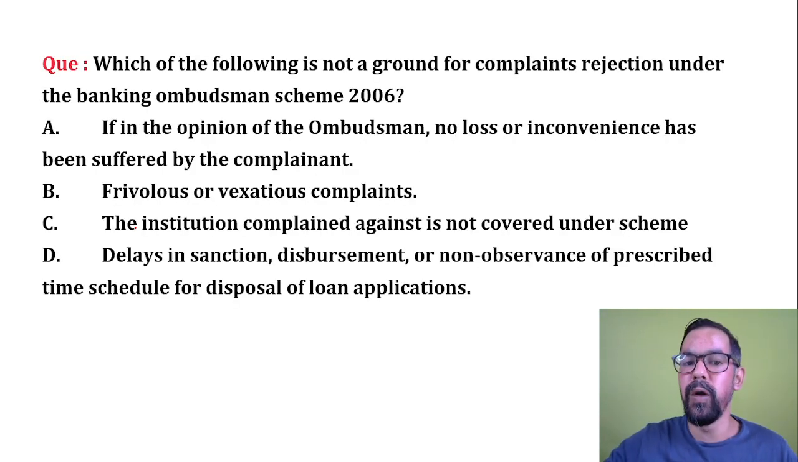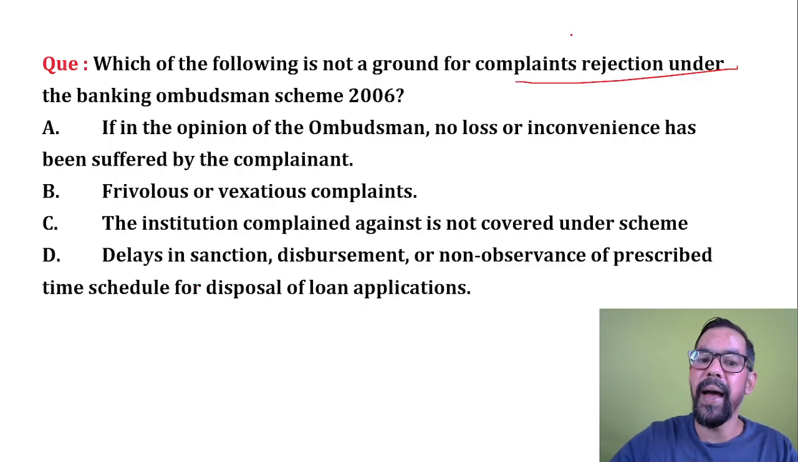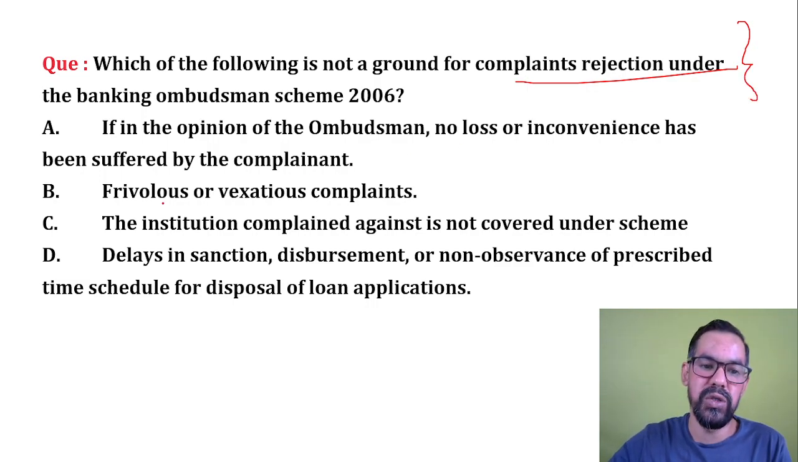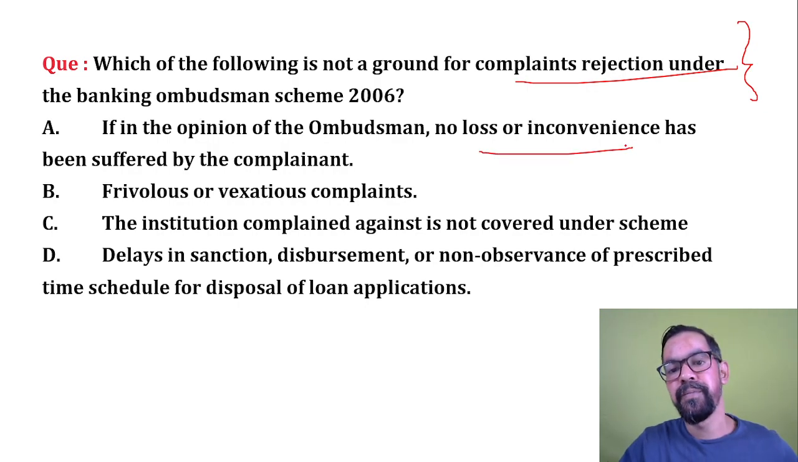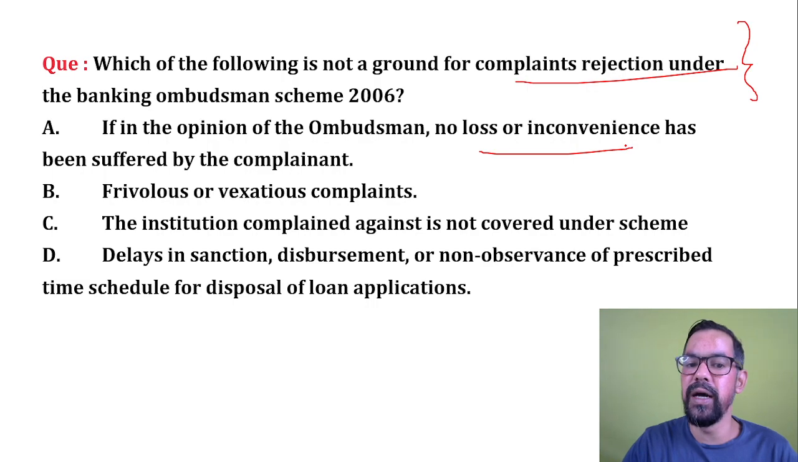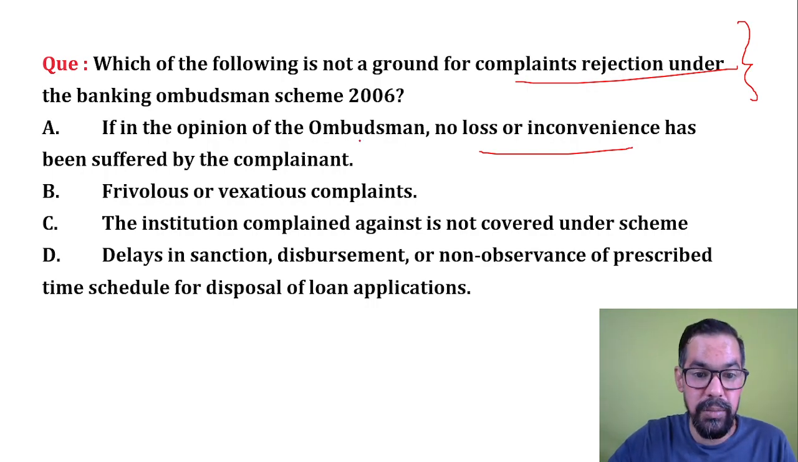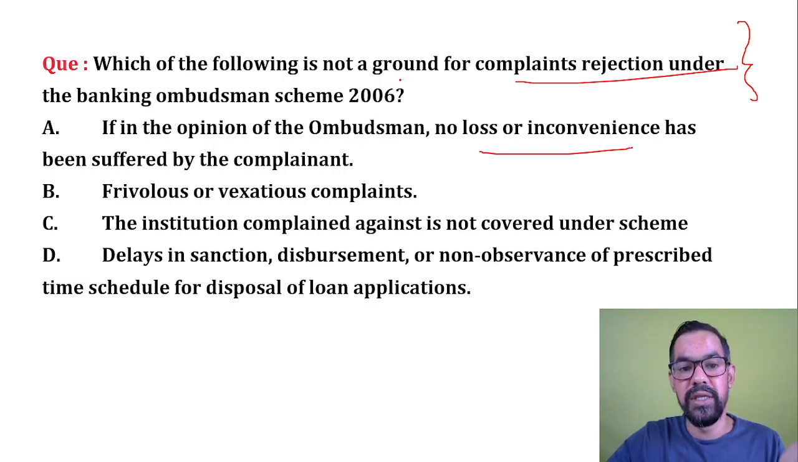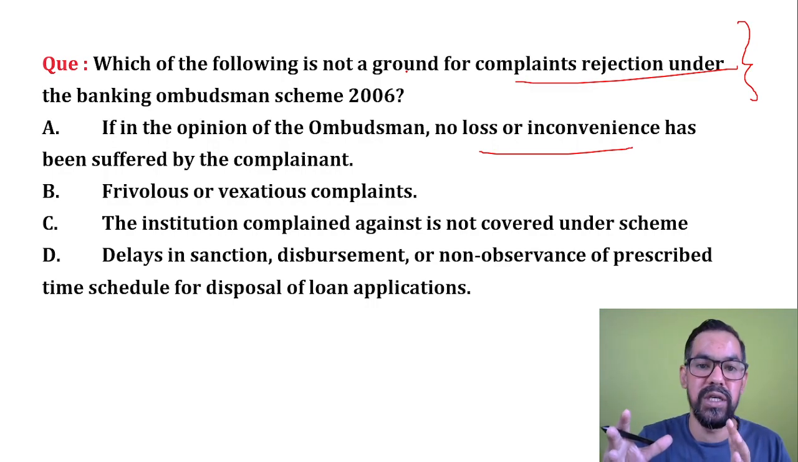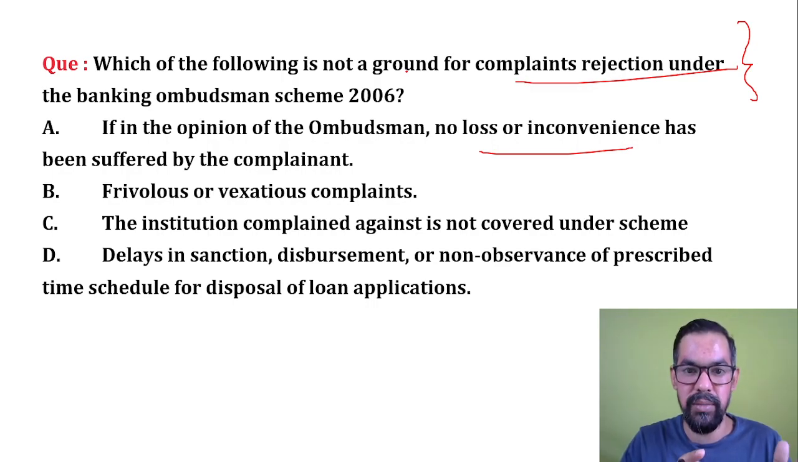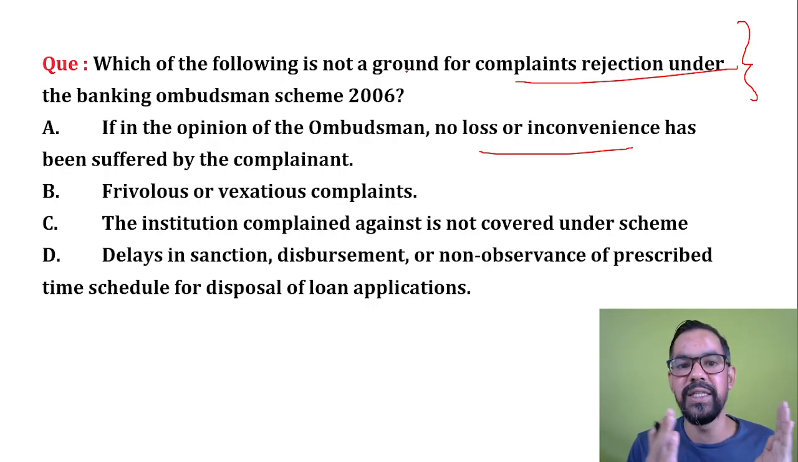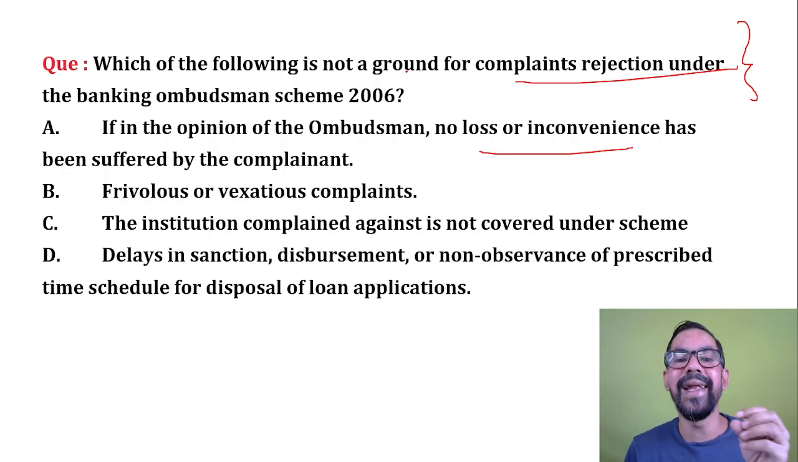Next one. Which of the following is not a ground of complaint rejection under Banking Ombudsman Scheme 2006? If in the opinion of the ombudsman no loss or inconvenience has been suffered by the complainant, the banking ombudsman can reject that complaint. This is as mentioned in Banking Ombudsman Scheme 2006. This is similar in your integrated banking ombudsman scheme. Integrated means they just merged all three different ombudsman schemes, so the guidelines remain the same.